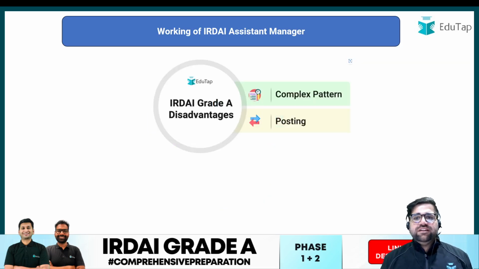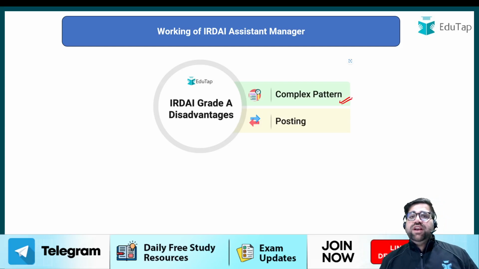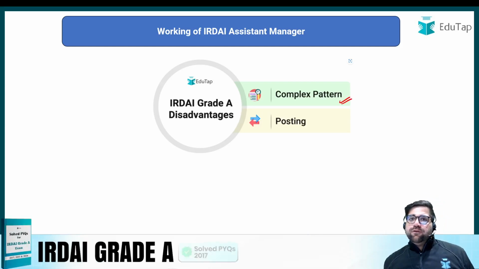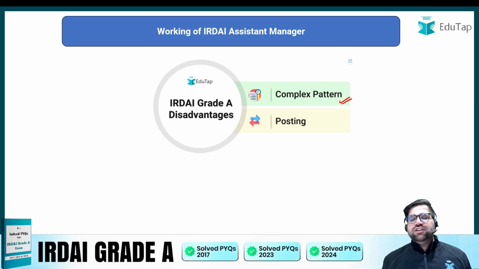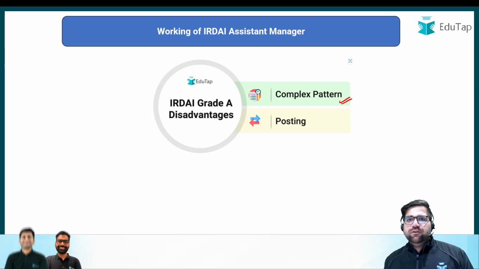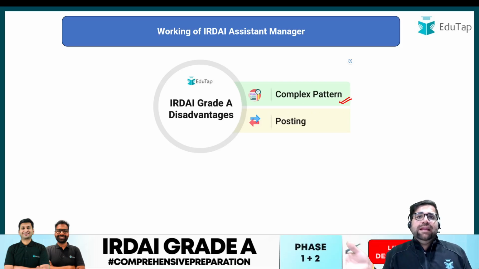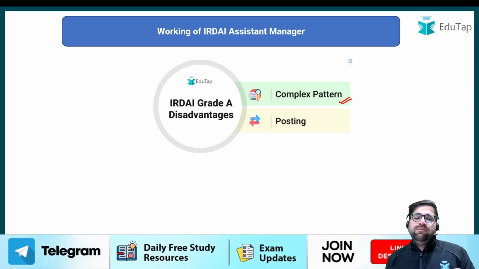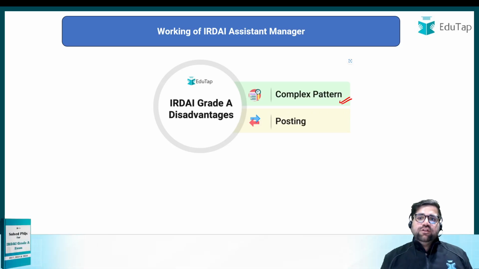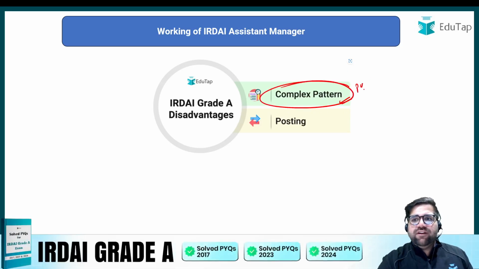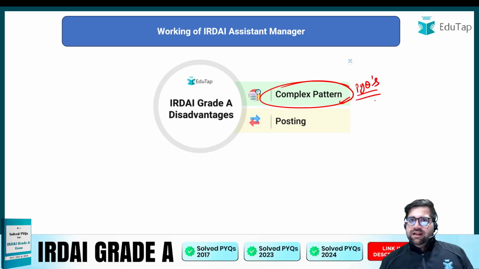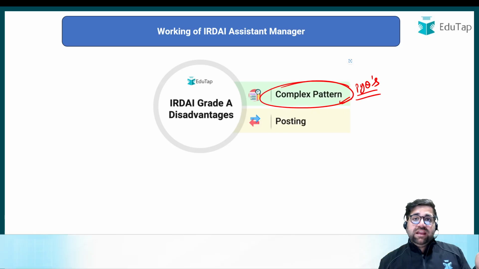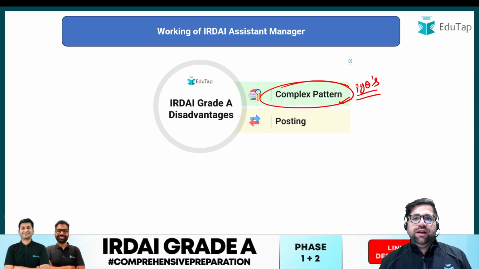Okay, but this is just the positive side. There are some negative sides too. First of all, the paper pattern is quite complex. We don't know what type of questions they are asking, right? Sometimes they ask many factual questions, sometimes many current affairs based questions. So you have to make sure that you are getting ready for all types of questions. Okay, you cannot just prepare one segment. Moreover, the marking schemes keep changing every year. So the paper pattern is quite complex. Therefore, I will advise you to refer to previous year questions. The link to download all the previous year questions, the ebook which we are giving you, is absolutely free. You can download it from the description of this particular video.